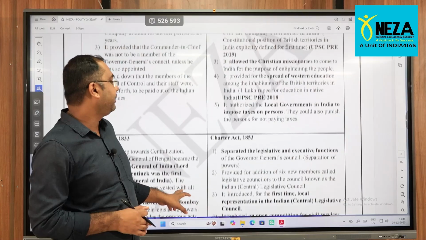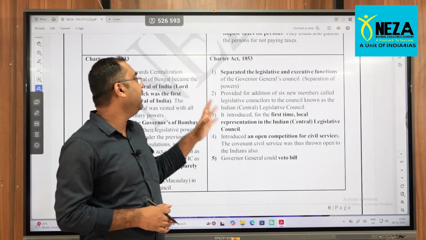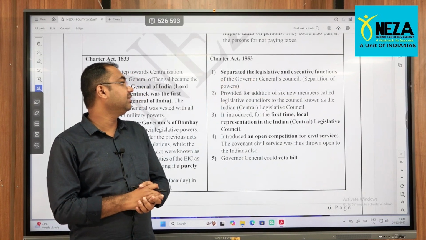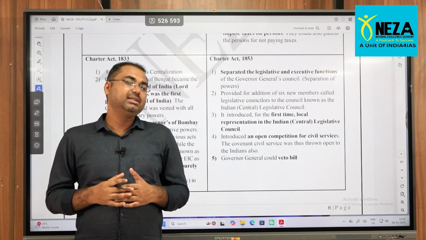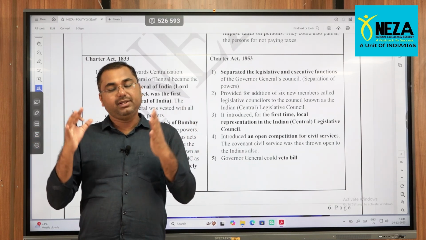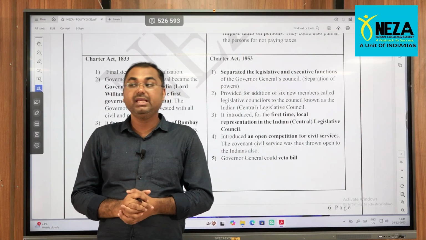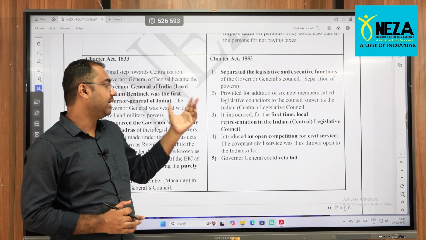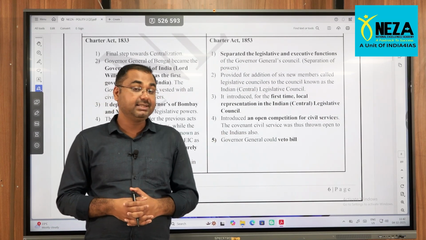Okay, right. So after 1833, now it is the turn of 1853. It separated the legislative and executive functions of the Governor General's Council and all. So very naturally, the Governor General of India, Lord William Bentinck, started expanding his team with different responsibilities, taking into confidence senior freedom fighters and all into his cabinet. Okay, so it introduced open competition for the civil services.